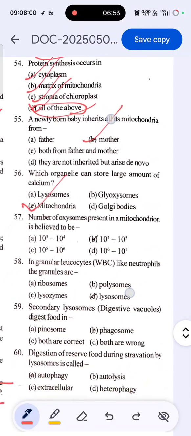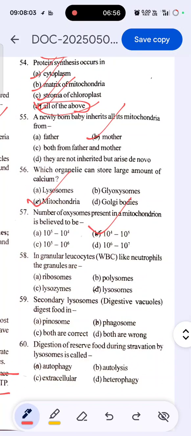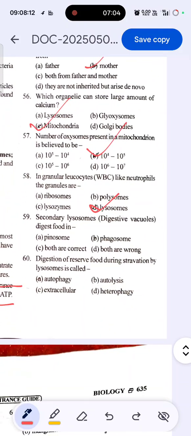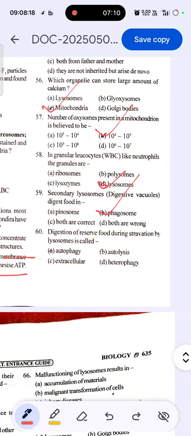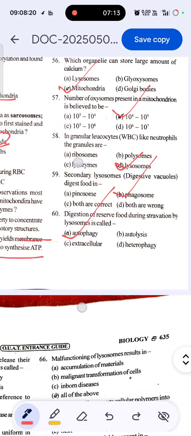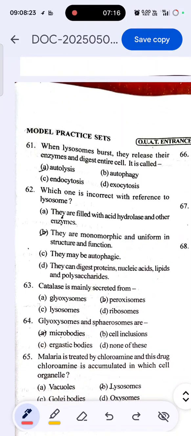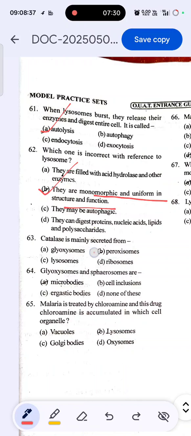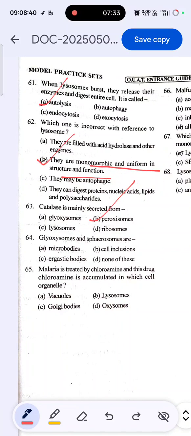The number of oxysomes present in mitochondrion is believed to be 10 to the power 4 to 10 to the power 5. In granular leukocytes, WBCs like neutrophils, the granules are lysosomes. Secondary lysosomes, digestive vacuoles, digest food in phagosomes. Digestion of reserve food during starvation by lysosomes is called autophagy. When lysosomes burst, they release their enzymes and digest the entire cell. It is called autolysis. Which one is correct with reference to lysosome? They are monomorphic and uniform in structure and function. Catalase is mainly secreted from the peroxisomes. Glyoxysomes and spherosomes are microbodies.